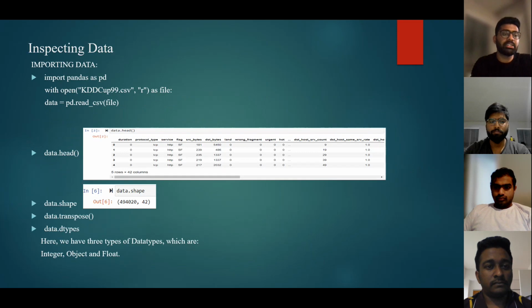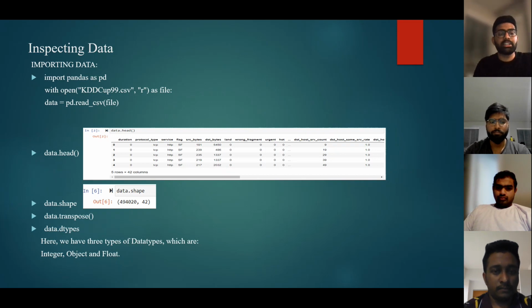For this, we have to inspect the data first. For inspecting the data, we need to import the data first. We import the data using pandas. Using pandas read CSV, we read the dataset. After that, we used data.head, which inspects the first 5 tuples of the data. Then data.shape returns the columns and rows. The columns are 42 and the rows are 494020.